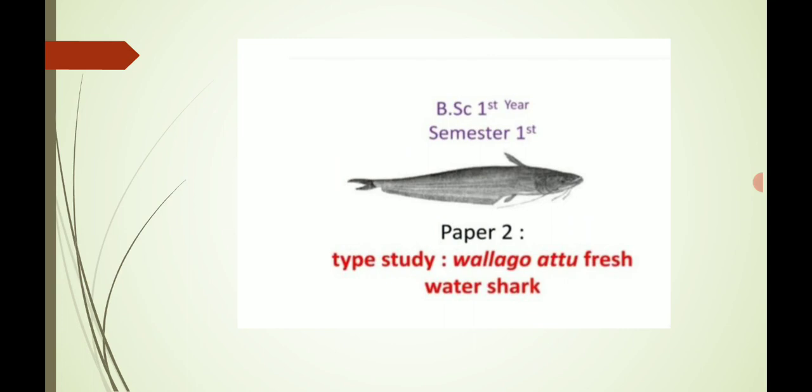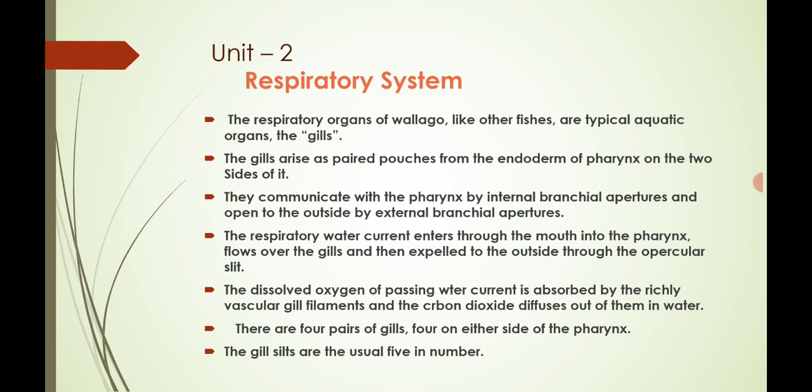Today we are going to start this semester's first paper. The name of the paper is Type Study of Valigottu, which is commonly called a freshwater shark. Today we are seeing unit number 2, the topic is the respiratory system of Valigottu.